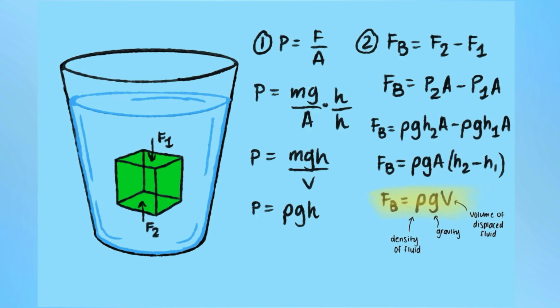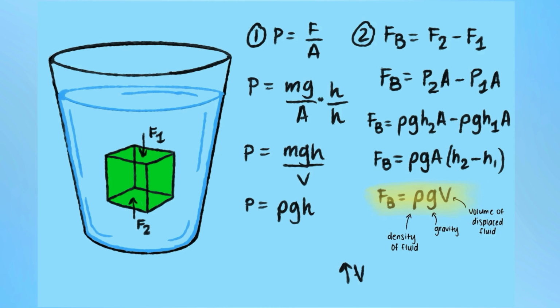Plugging this into our second equation and doing some algebra, we get our core equation. Force buoyancy equals the density of the fluid times gravity times the volume of the fluid displaced. This shows us that an increase in the fluid displaced equals an increase in buoyancy.